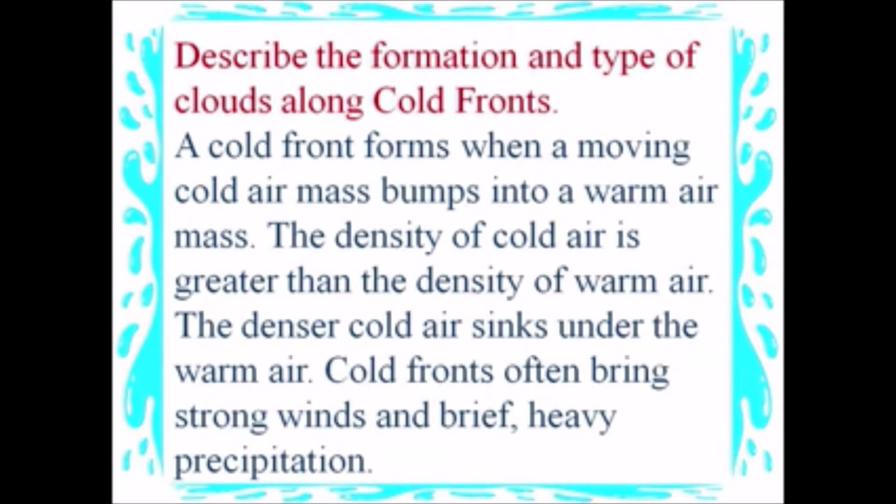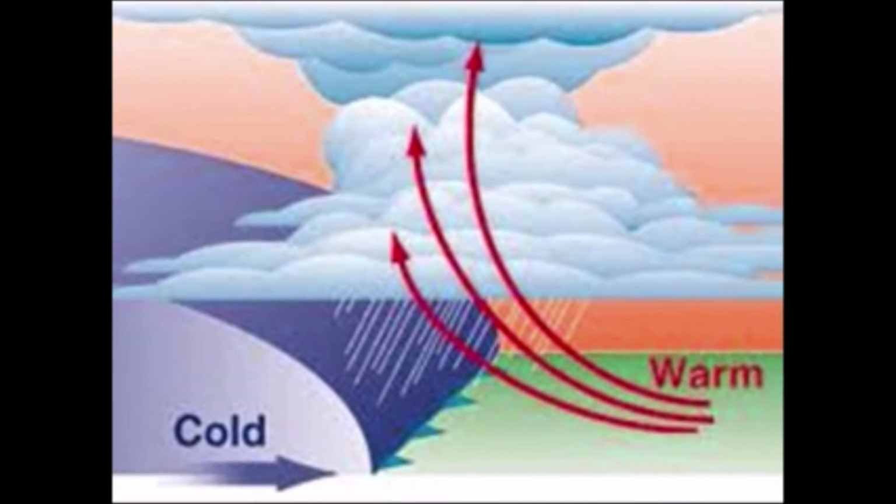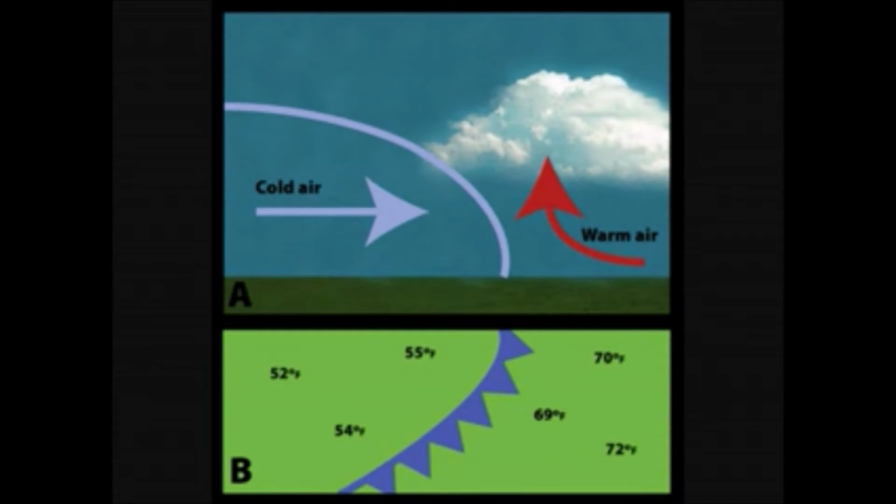Describe the formation and type of clouds along a cold front. A cold front forms when a moving cold air mass bumps into a warm air mass. The density of cold air is greater than the density of warm air. The denser cold air sinks under the warm air. Cold fronts often bring strong winds and brief heavy precipitation.